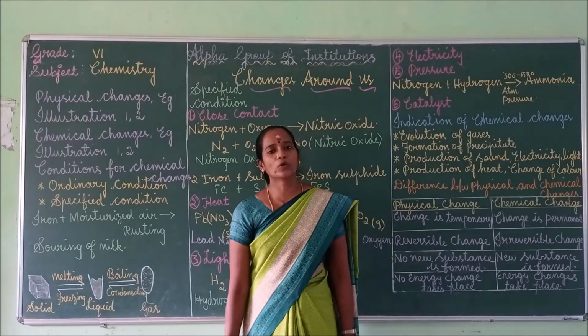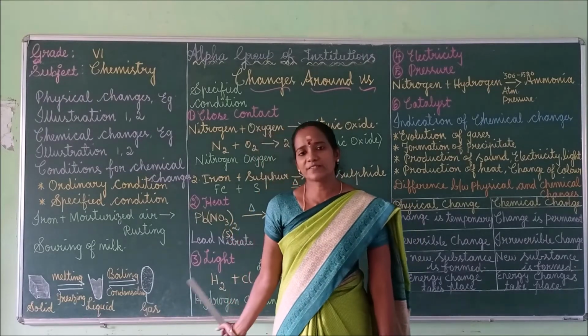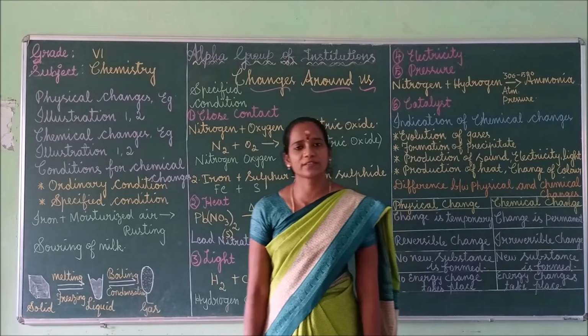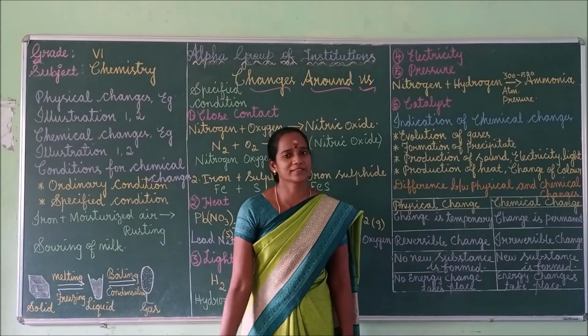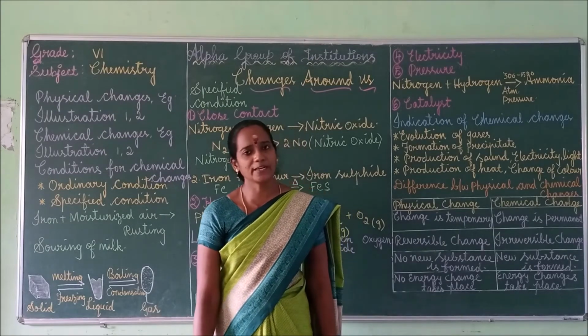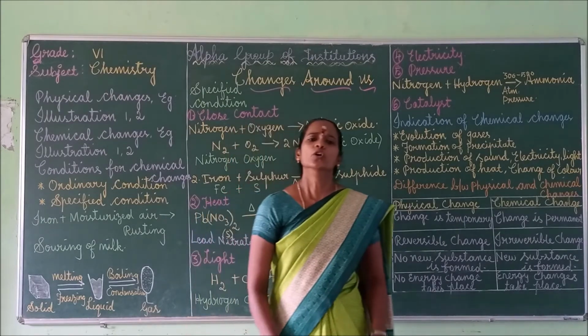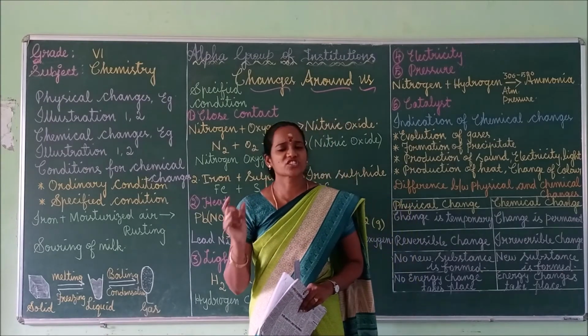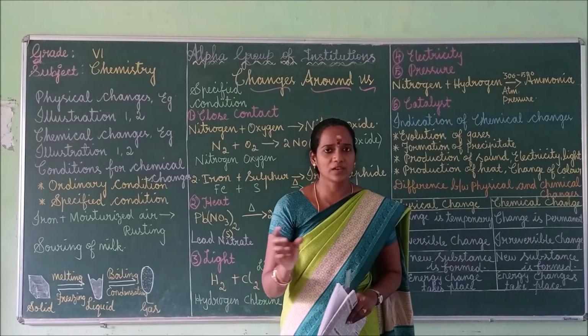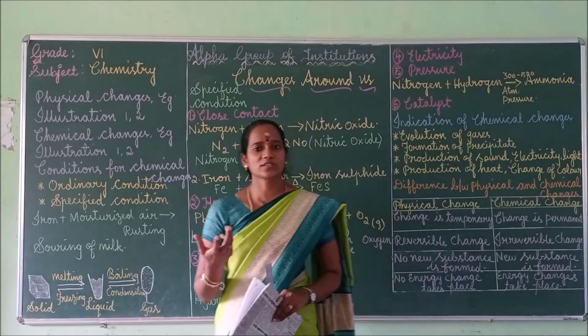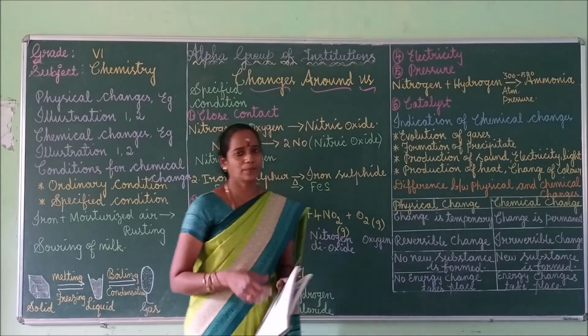Plants prepare their own food in the presence of sunlight. That is the photosynthesis process. You know about photosynthesis. Photo means light, whereas synthesis means production, right? So for some chemical reactions to take place, light is very essential.